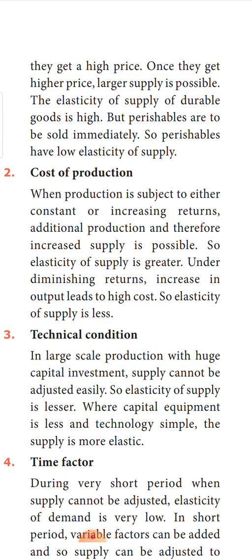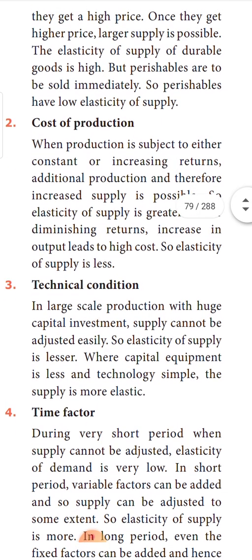On the other hand, for perishable goods, he has to bring the supply to the market, whatever might be the price. Whether the price is high or low, he cannot retain the commodity. So, for perishable goods, the elasticity of supply will be low. Underline, children: perishable goods, low elasticity. Durable goods, high elasticity. Only then it will be easy for you to learn.